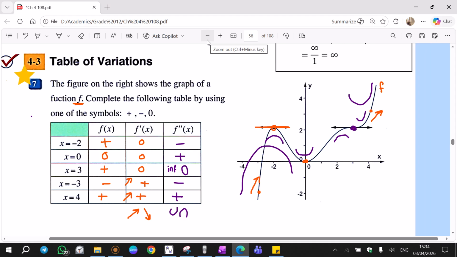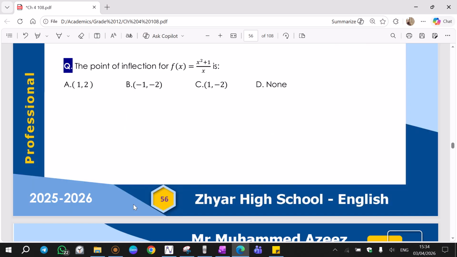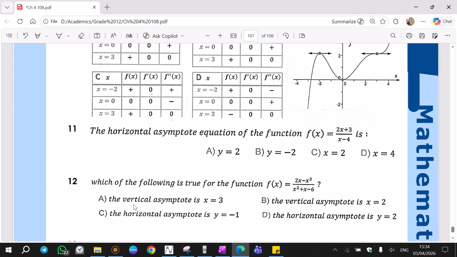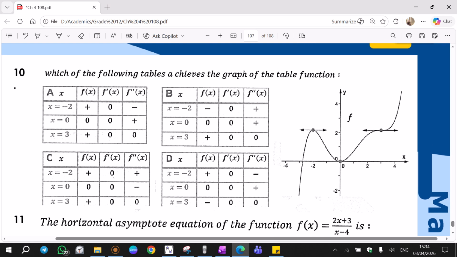There is a Wazari question. Same idea. At the end of chapter 4, I think it's question 10 in the Wazari questions. Now go to the end of chapter 4. Yeah, there, question 10. This is a Wazari question. Same idea of the question we just solved. Now, we have 4 tables given. We have 1 graph given. The graph is actually the same as the one we just solved.